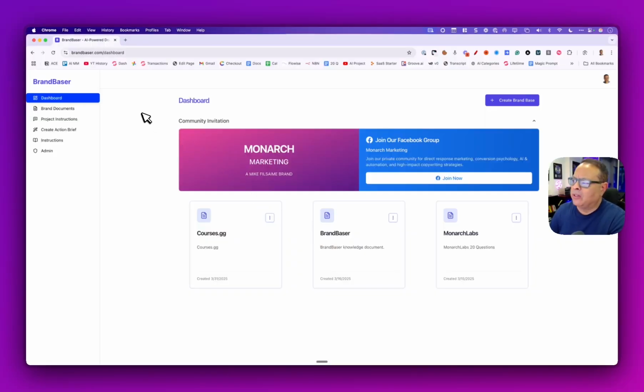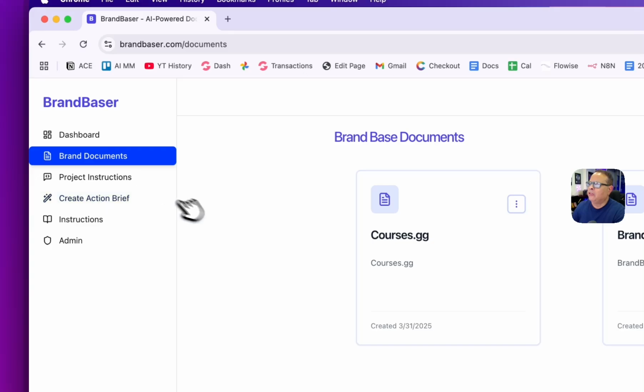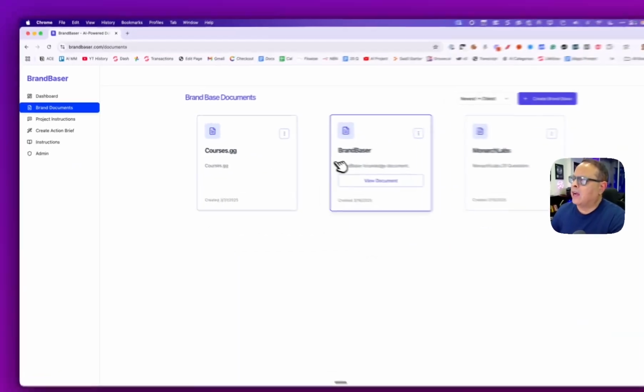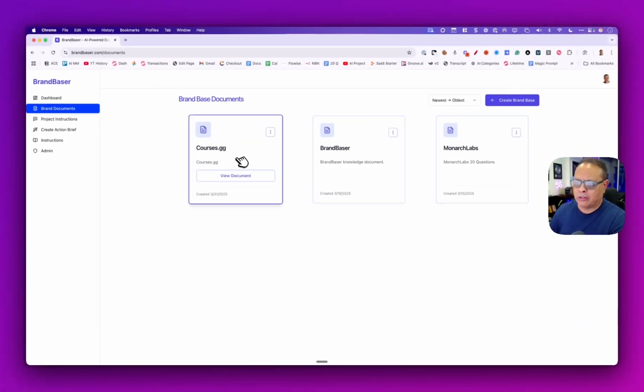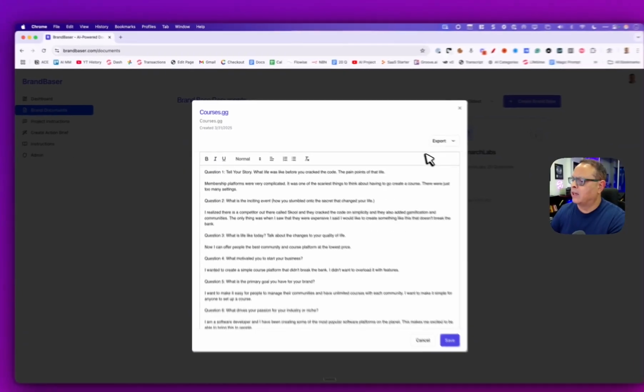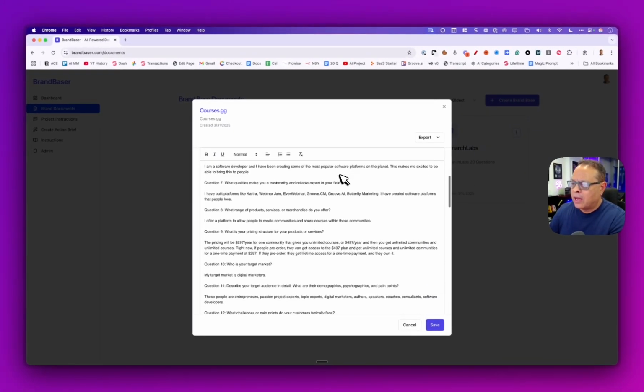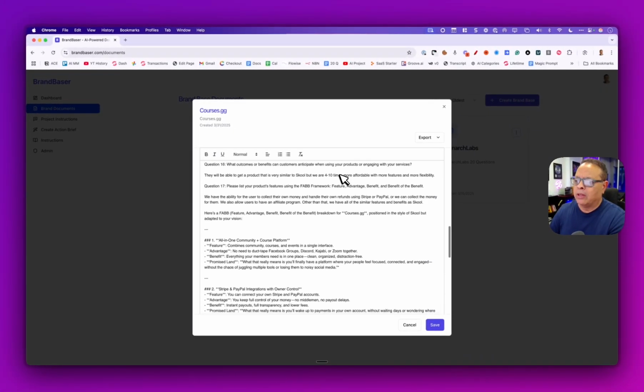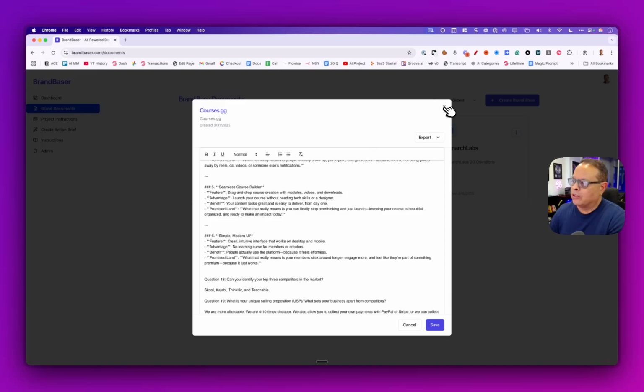Okay, so here we are in the dashboard. At any time, you can click Create Brand Base, and you'll see your latest 3 here. But to see all of your brands, you'll click right here. And you'll see I have 3 different brands that I've answered 20 questions about. So if we're going to talk about your brand, this is the first part of the 3. We need to create a brand base. And as you see here, I can edit this, and I can look at this document, and it tells me everything that we need to know about my business. I answered all of these questions.